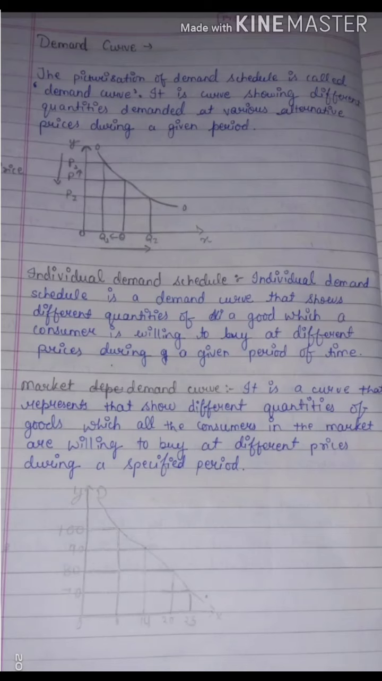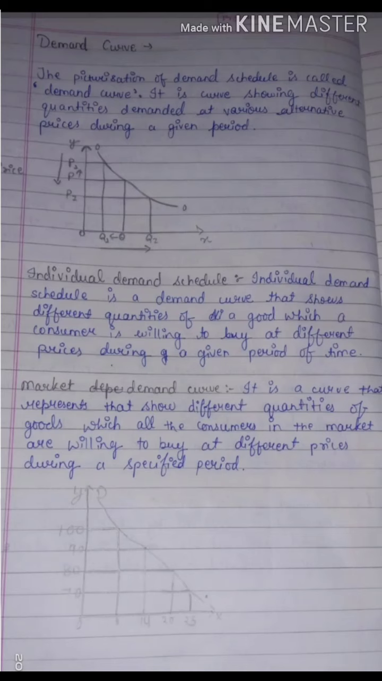What is demand curve? Above, what we have seen is the schedule. Now if we present the things in tabular form, that means in table format, that is schedule. If we present the same schedule in graphical form, that is picturization form, that is demand curve. So the picturization of demand schedule is called what? Demand curve. It shows what? As usual, different quantities demanded at alternative prices during a given period of time.